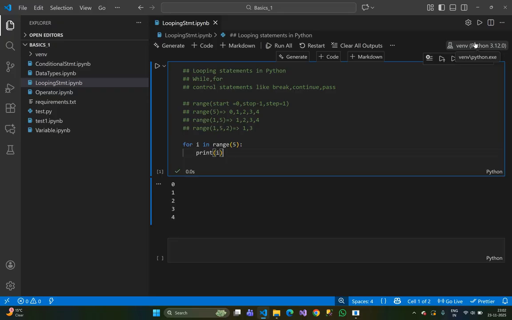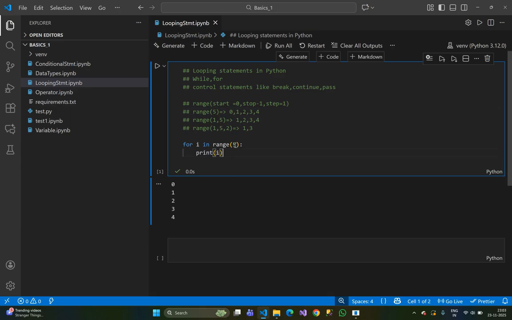This virtual environment I've already created, and also told how to make it. Everything is given in writing, and practically I have already shown it, so you can follow the previous video and understand how to create and manage the environment. Okay, so this will print 0 1 2 3 4 like that.